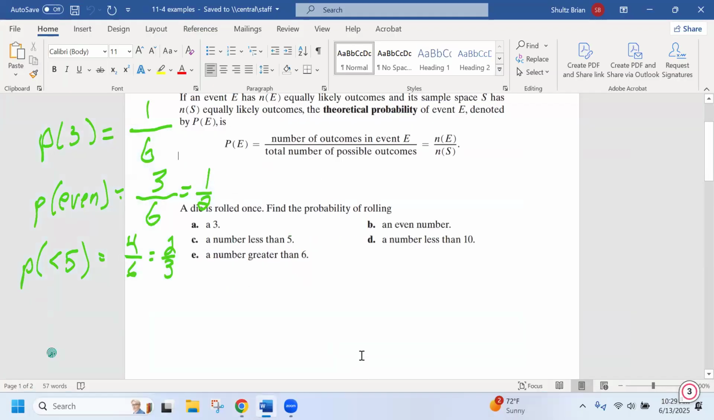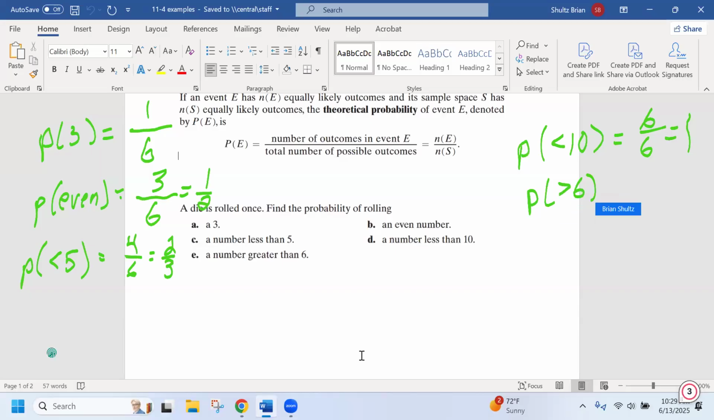So now we're on to example D. We want a number that is less than 10. All of the numbers on a die are less than 10. There are 6 of them, 6 out of 6. So the probability of rolling a number that is less than 10 is 1, or 100% of the time you will get a number less than 10. And then the probability of getting a number that is greater than 6, there are no numbers that are greater than 6 on a die, so it's 0 out of 6, or 0. The part over the whole.